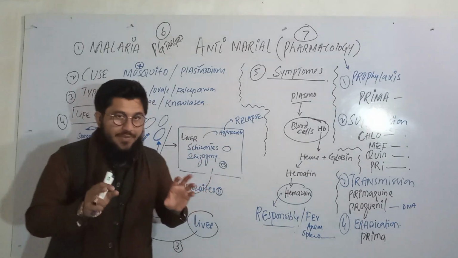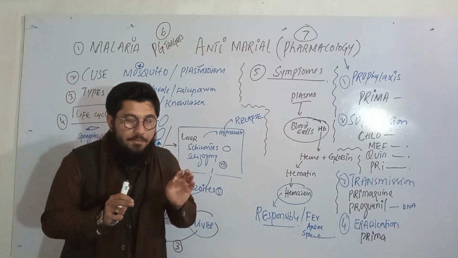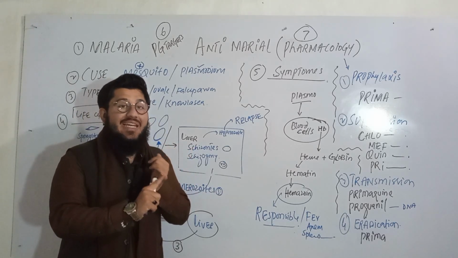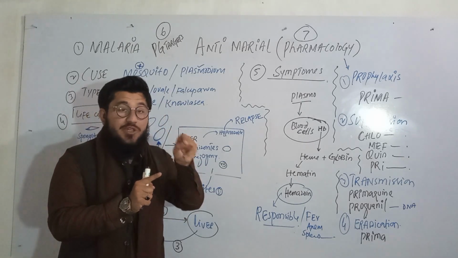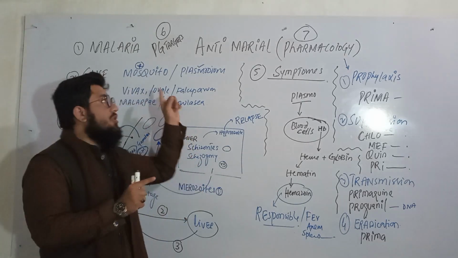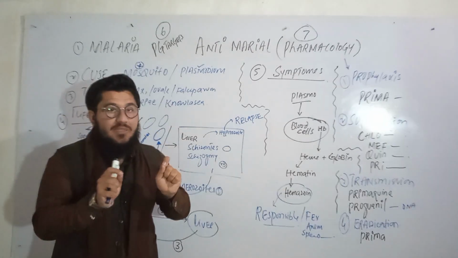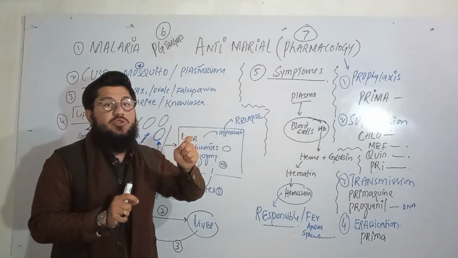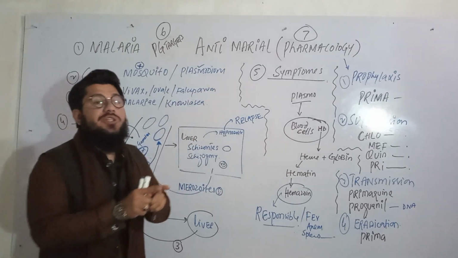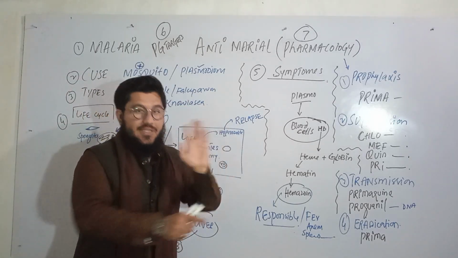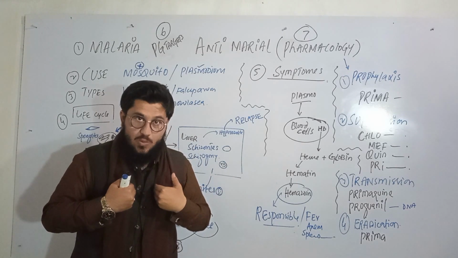In short, the cause of malaria is plasmodium, and the car which plasmodium uses is the mosquito. So in biological terms, we call this mosquito a vector, which is helping plasmodium reach a particular place, that is us, the human beings.